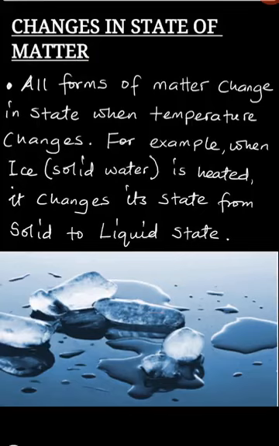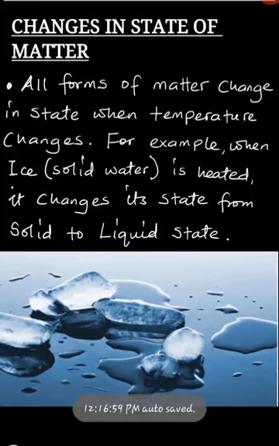In this picture, you can see that we had ice that has changed its form from solid to liquid. We have solid water, which we call ice. It has changed its state to liquid water here. So this is one example of a change in state of matter.